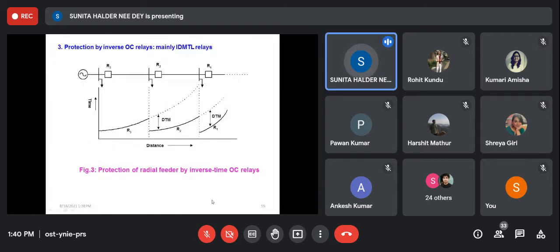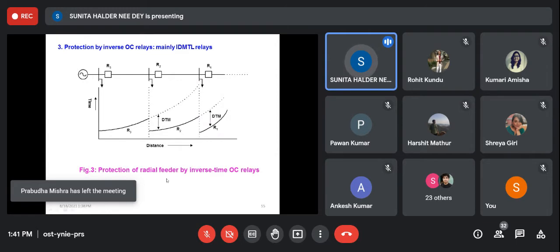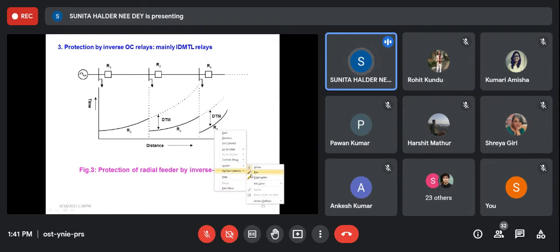Now, if we put an IDMTL relay, then what is the advantage? Say we have used same relay, same characteristics, same example. But you see here it has inverse definite time current characteristics. So automatically this DTM will be there. So when there is a fault at R1, then R1 will operate at first.